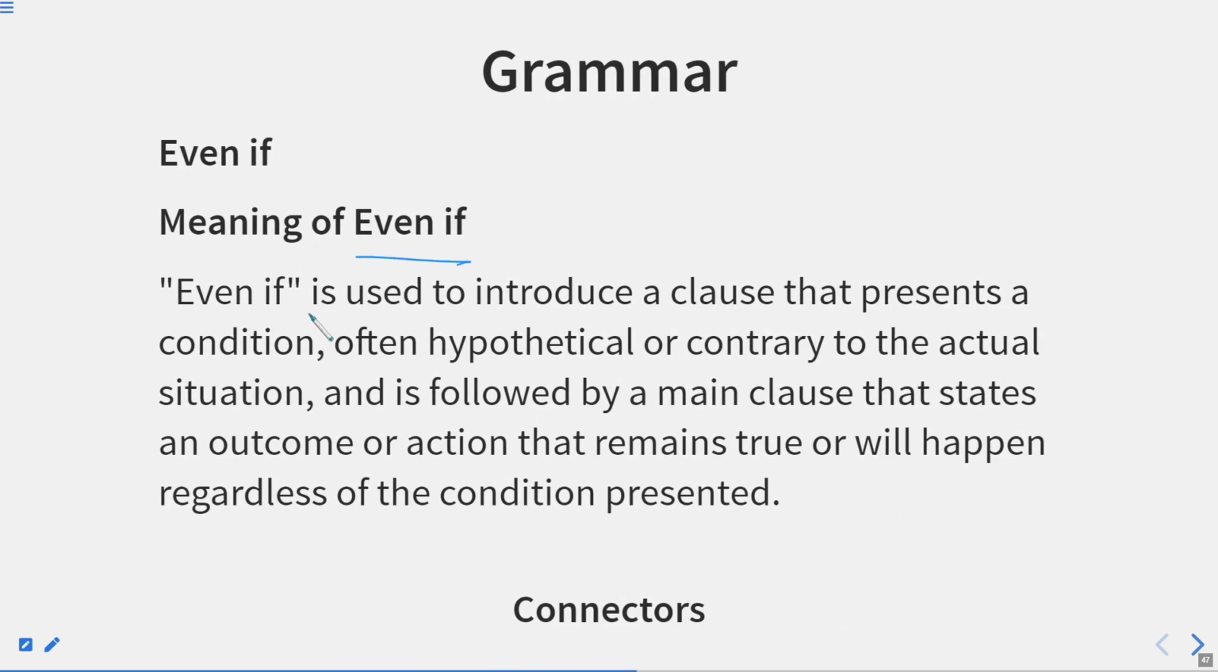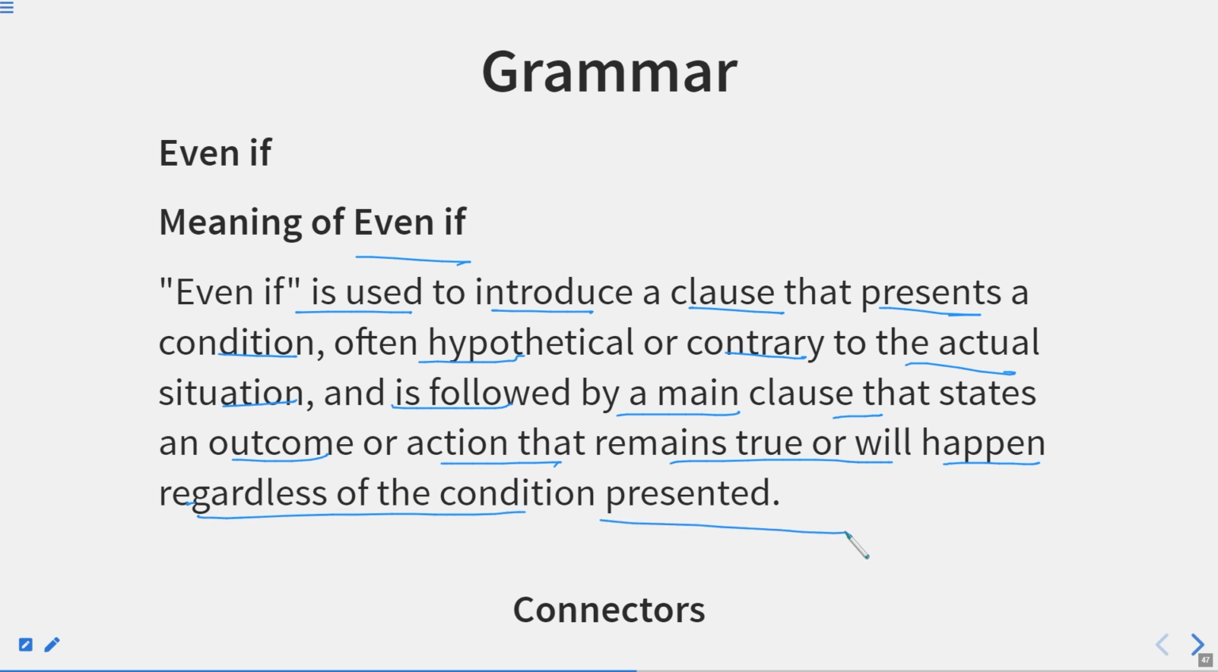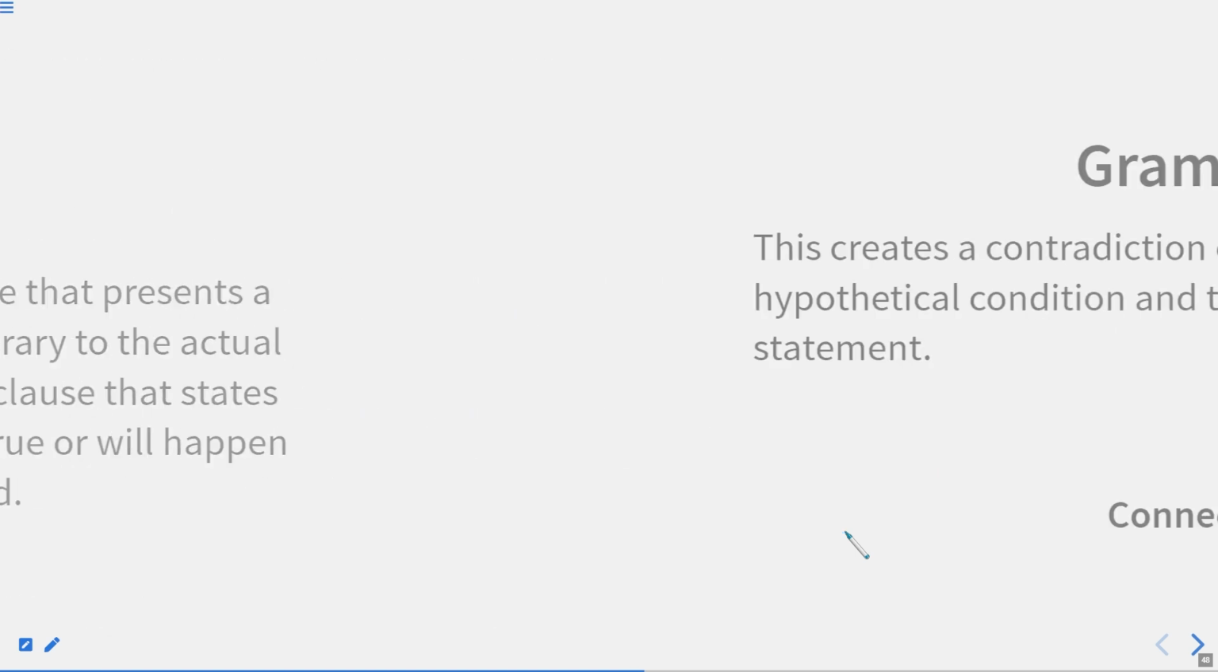The meaning of even if: it is used to introduce a clause that presents a condition, often hypothetical or contrary to the actual situation, and is followed by the main clause that states an outcome or action that remains true or will happen regardless of the condition presented. So, it is just like we have learned even though and although, but a slight difference is there, which we are going to discuss right now.